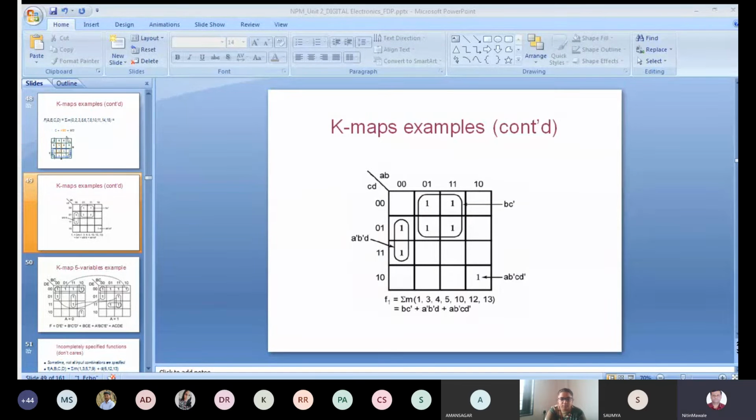What I have covered right now, are you getting all the concepts or is there any problem? Sapna, did you understand everything or is some issue there? No, sir. Okay. So you have not raised your hand, that's why I am worried. So if you got everything, raise your hand.